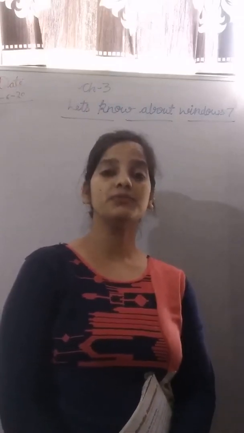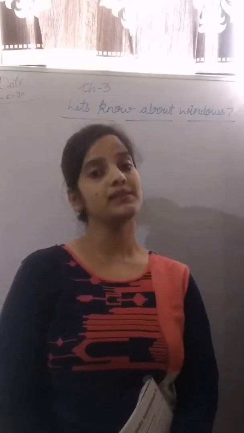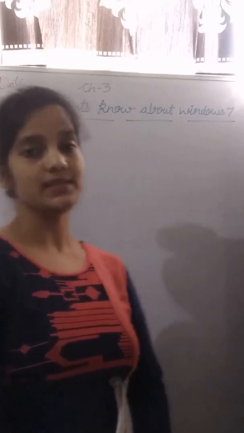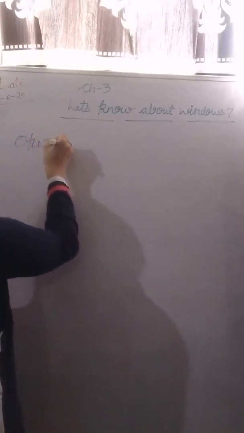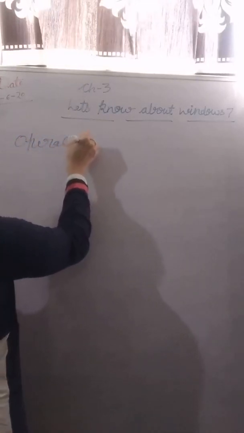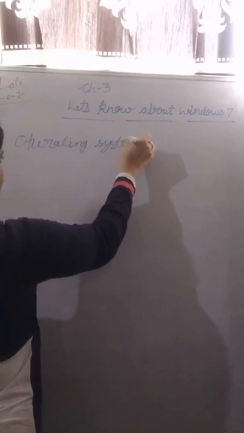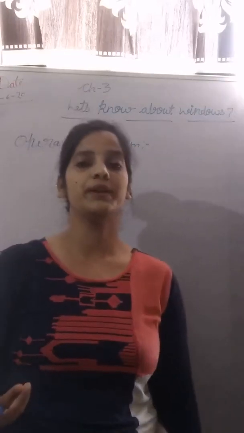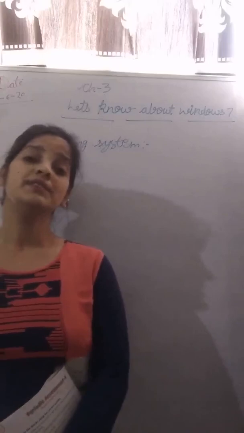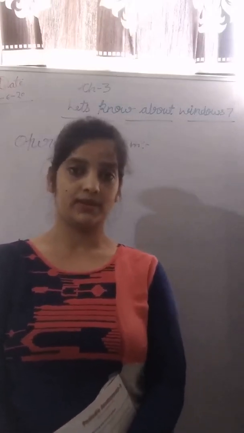Now, in the system software, one example was operating system. Now the question occurs in mind, what is operating system? Means operating system makes your computer work.